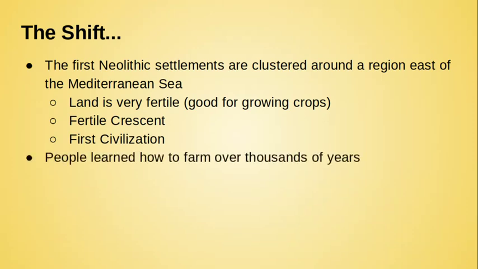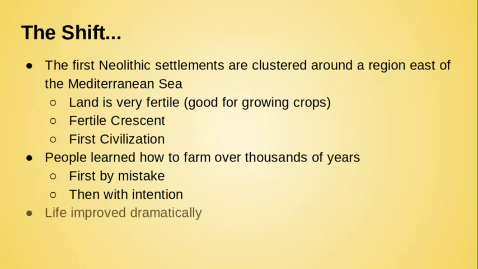So one big thing I want you to understand is that people learned how to farm over thousands of years. It's not like one day a guy woke up and was like, bam, I know how to farm. It took them a really long time to figure this out. Some people think that maybe people learned how to farm by mistake. Maybe they were throwing out old seeds, like in a compost pile, and all of a sudden it started to grow, and they put two and two together. And then eventually we will start farming with intention, but it took thousands of years for this to happen, not overnight, not even within a generation. It took a long time for humans to do this.